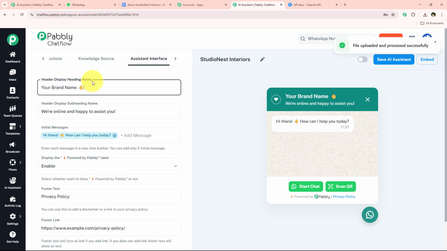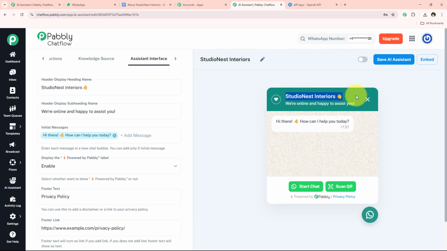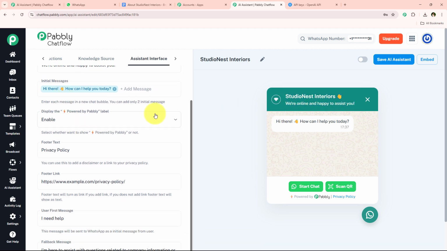And over here you can see that it is asking me for the heading name. So for the heading name, I'm just going to keep it as this Studio Nest Interiors. So yes, you can see that this has been updated right over here too. Now I'm just going to move on further. It is saying header display subheading name. So I'm just going to keep it as same only, which is we are online and happy to assist you. Now I'm just going to select the initial message as same only.